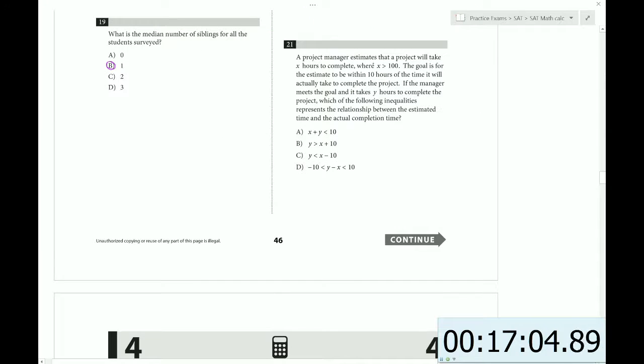A project manager estimates that a project will take X hours to complete, where X is greater than 100. The goal is for the estimate to be within 10 hours. If the manager meets the goal and takes Y hours to complete the project, which of the following inequalities represents the estimated relationship? Okay.